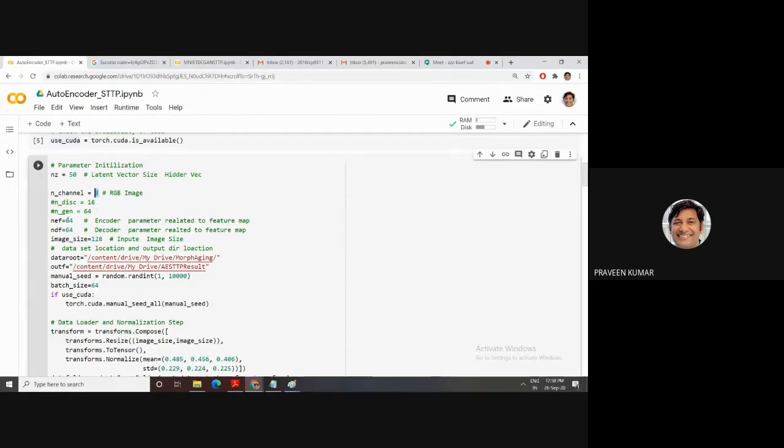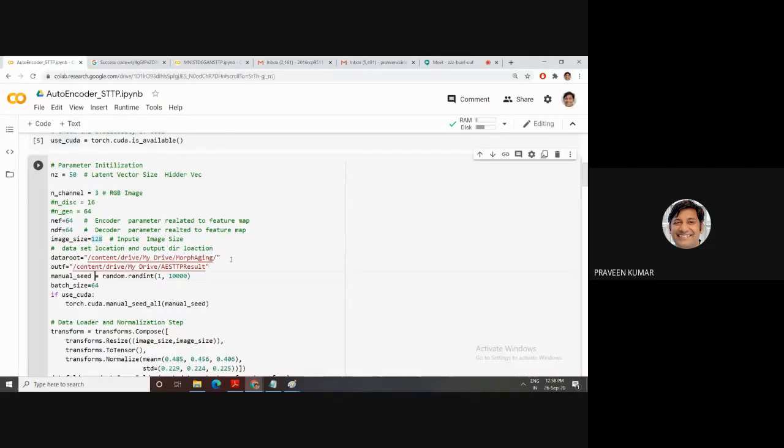Then I'm explaining this 64, the encoder related feature map concept, F for feature map. Then decoder feature means how I can increase my features, multiplication of 64 and then the division of 64s. Then image size is 128 cross 128. This is the initial parameter.